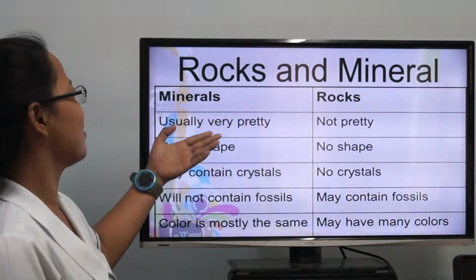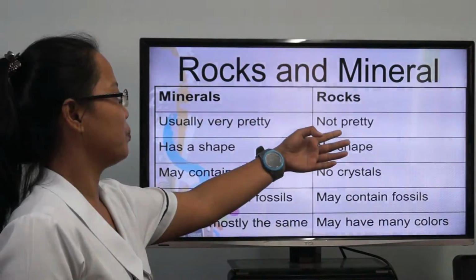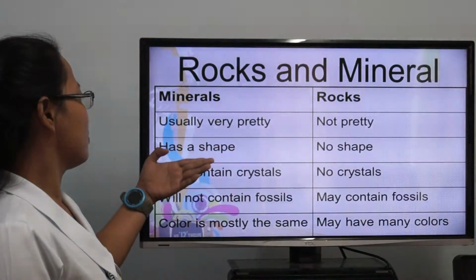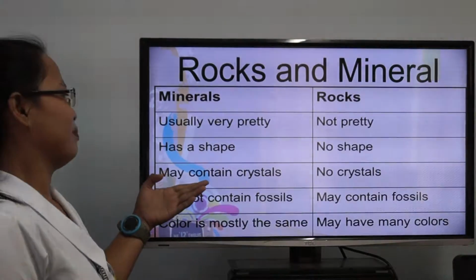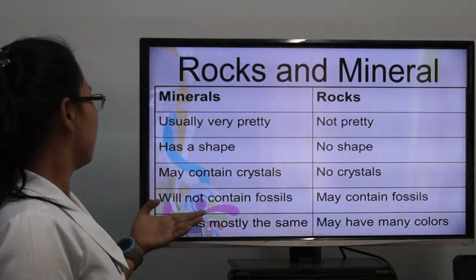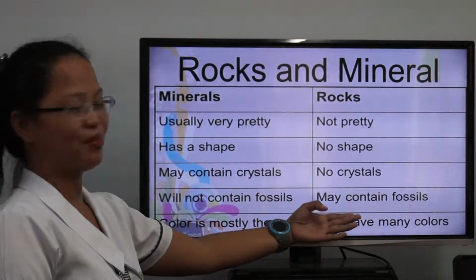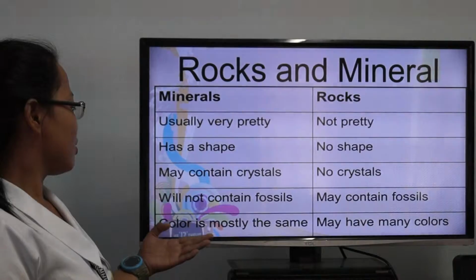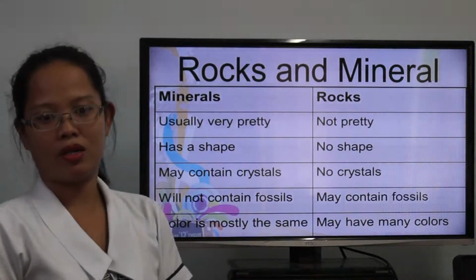Minerals are usually very pretty, rocks not pretty. Minerals have a shape, rocks no shape. Minerals may contain crystals, rocks no crystals. Minerals will not contain fossils. Rocks may contain fossils. A mineral's color is mostly the same, and rocks may have many colors.